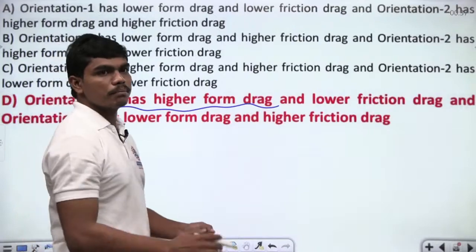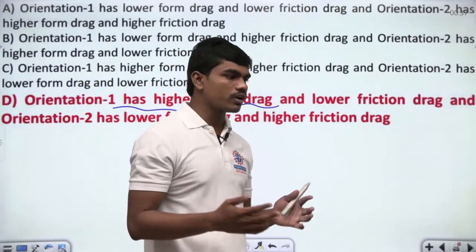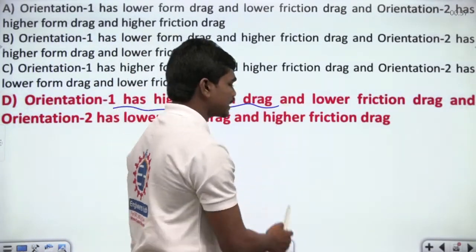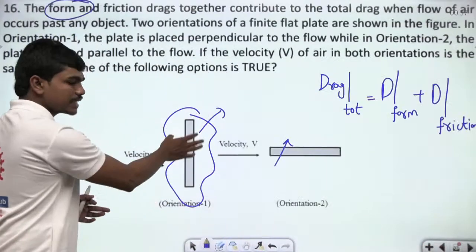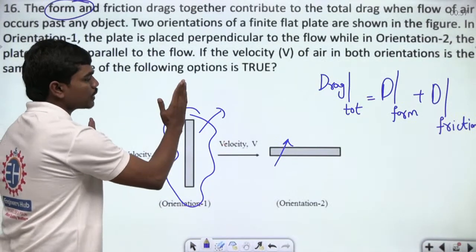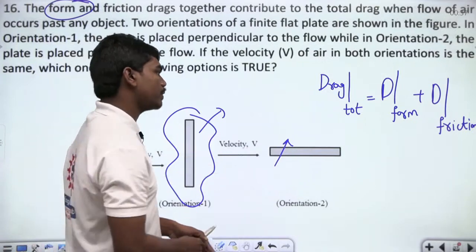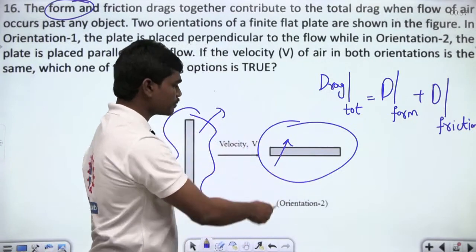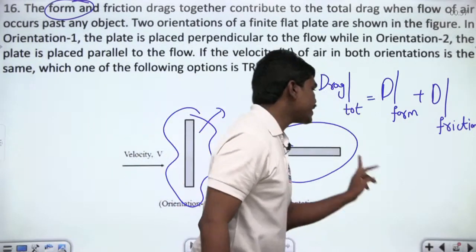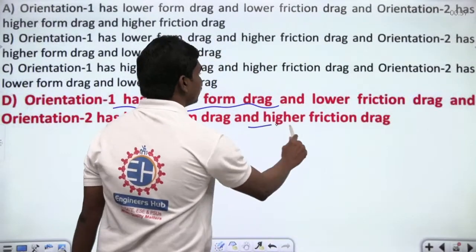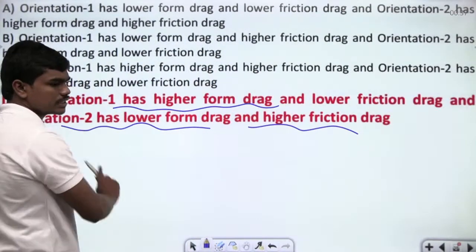It's obvious because much of the area is perpendicular to the flow, and in this case the friction drag is almost negligible, because the surface is completely perpendicular to the direction of flow. But in this case, it's the reverse. So definitely you'll have higher skin friction, so friction drag will be higher, and form drag will be lower in the second orientation.